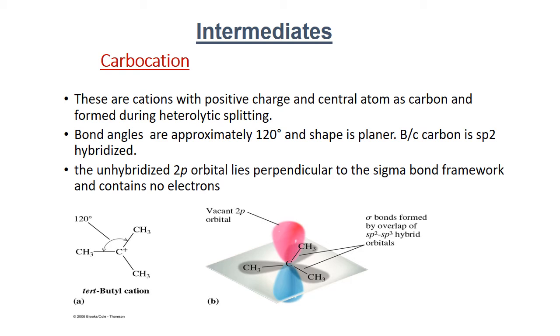These are planar in shape, with an sp2 hybridized carbon, so the bond angle is 120 degrees. Due to sp2 hybridization, the bond angle is 120 degrees. And because the central atom is carbon, it has one unhybridized 2p orbital that lies above and below the plane, and it contains no electrons. So these are intermediate carbocations. These are positively charged cations.